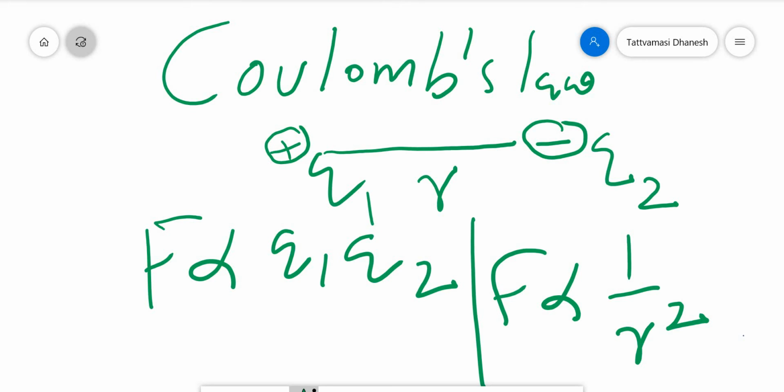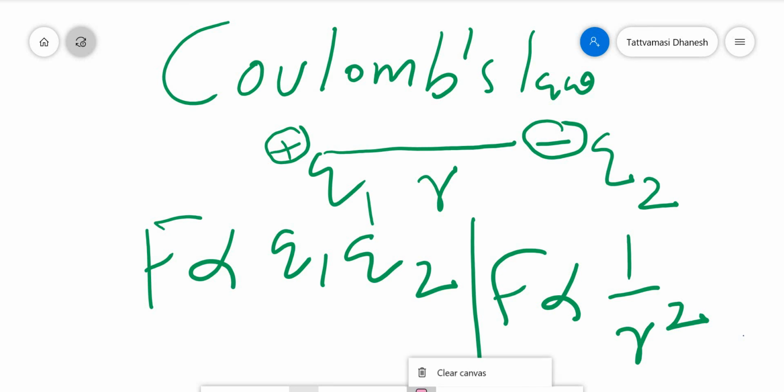What is Coulomb's law? The statement you can remember like this: Coulomb's law states that the force of attraction or repulsion between two point charges is directly proportional to the product of the charges and inversely proportional to the square of the distance between them. So F is proportional to Q1 Q2, and F is inversely proportional to R square.